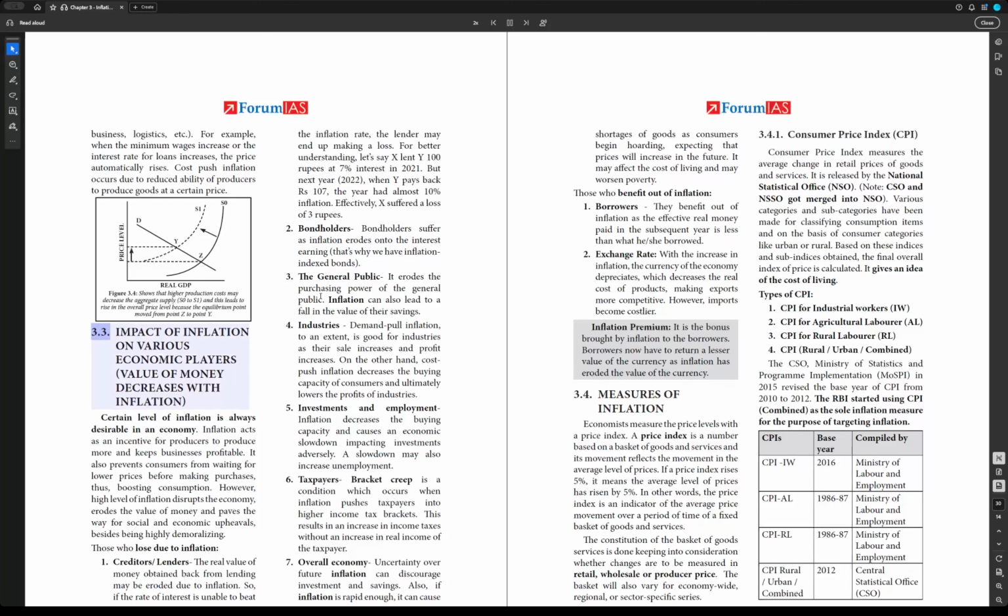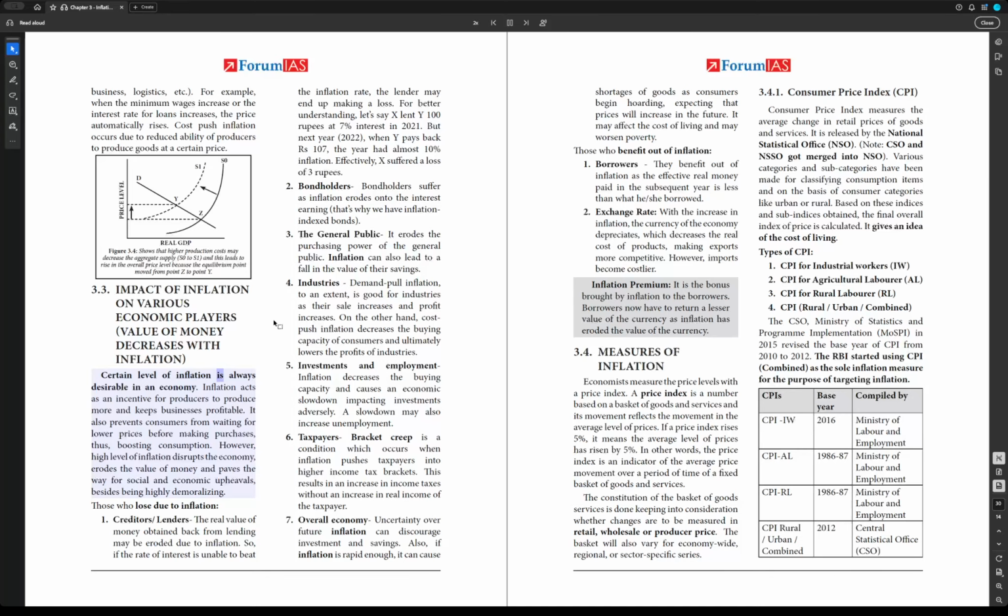3.3. Impact of inflation on various economic players. Value of money decreases with inflation. A certain level of inflation is always desirable in an economy.